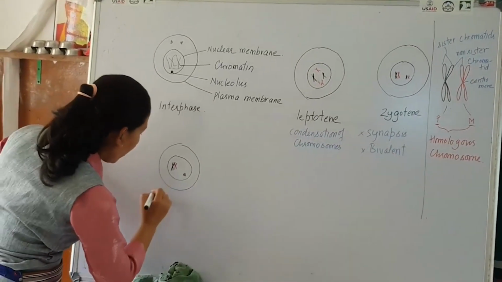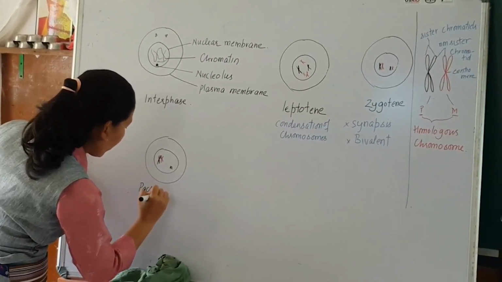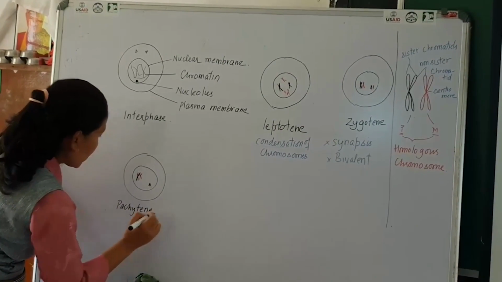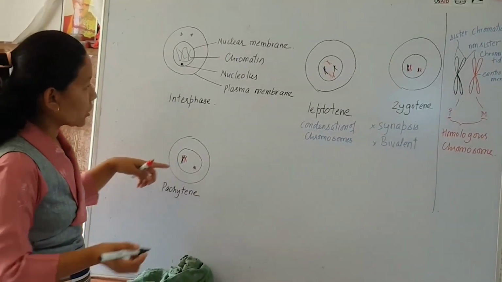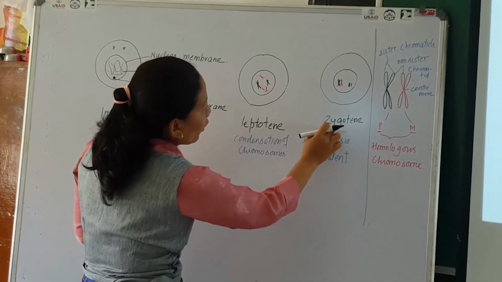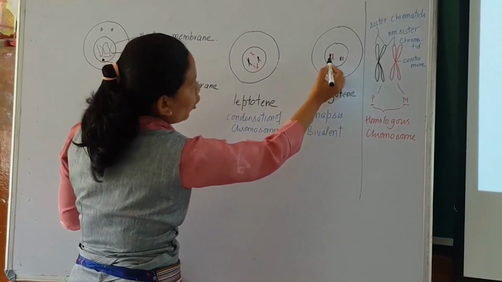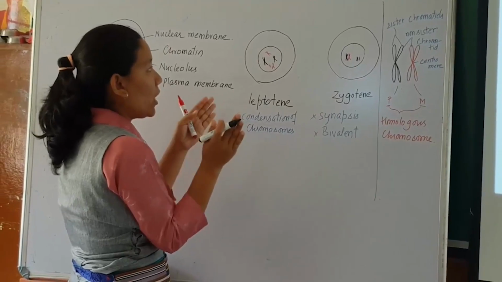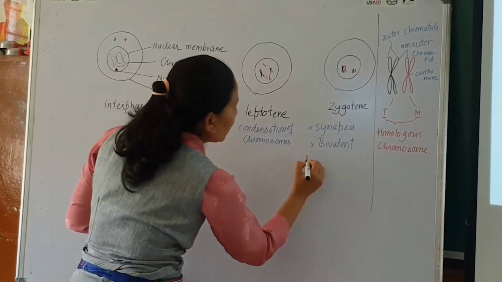This is during the pachytene stage. So during pachytene, the homologous chromosomes formed during zygotene are, you have to keep in mind, bound together by the synaptonemal complex.